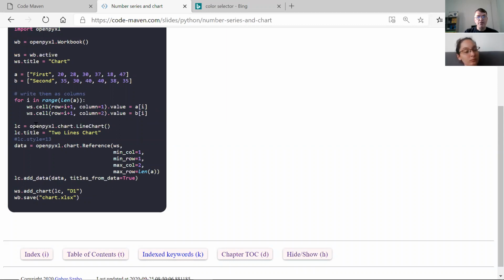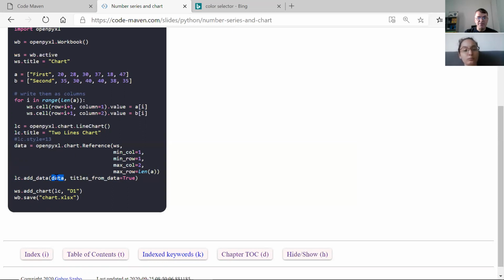And then we take the module again, openpyxl dot chart, and pick one of the charts. There are all these various charts that you can use in Excel. And we are creating now a line chart. This again is just an object. We're giving it a title. We're telling it where the data comes from. First of all, we create an object which is representing the data, so we have to combine it. This is the point where we are combining. We are taking the chart and then adding data to it and some title for that data.